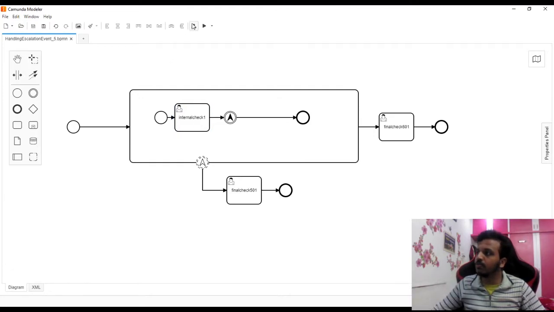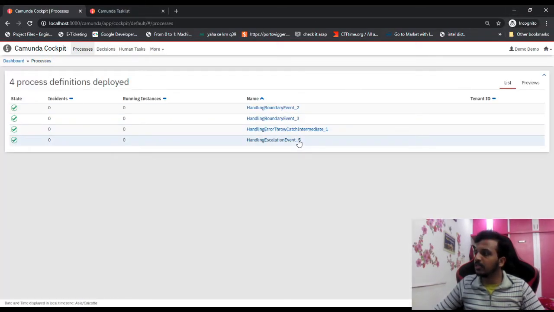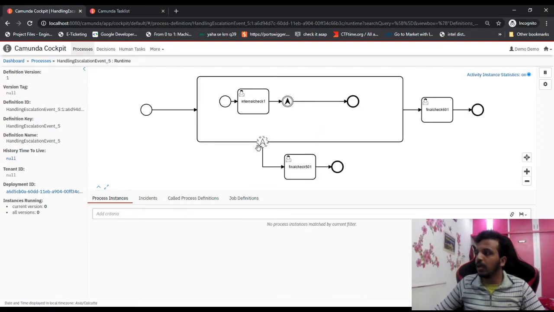So let's try to deploy this once, and then we'll try to understand. If I go back to process, I can see this is my escalating event, and as expected this is going to be escalated, and the control will come to 501. Now once this escalation business logic is done, the control will go back to the original, and 601 should get executed, right?